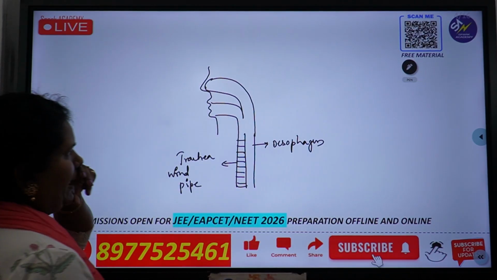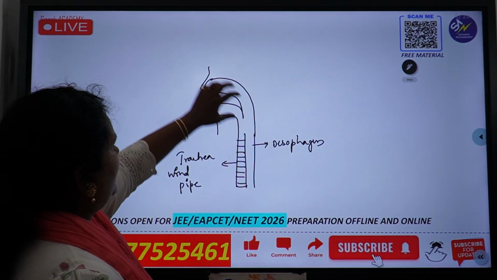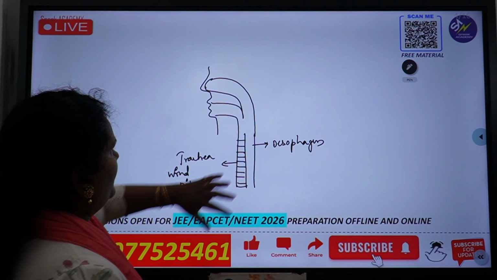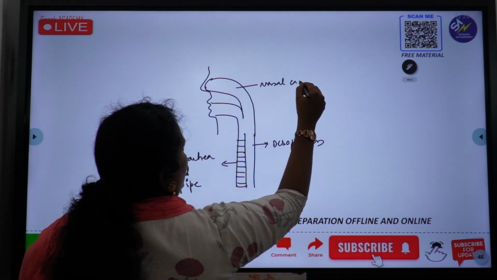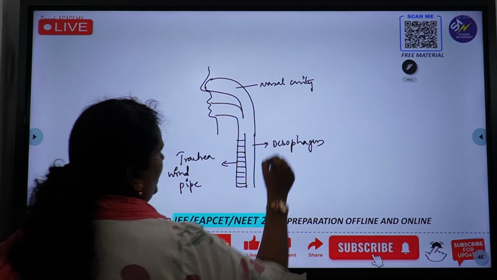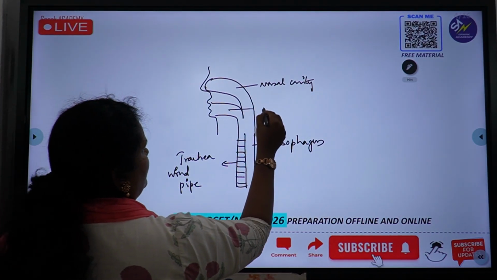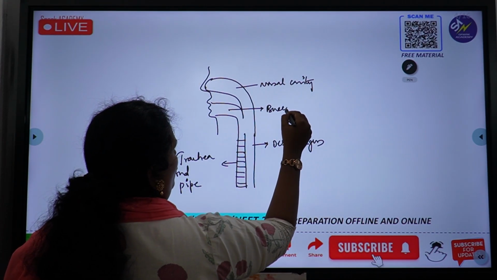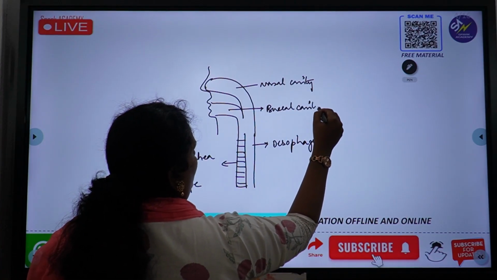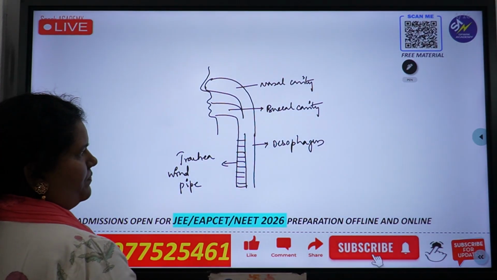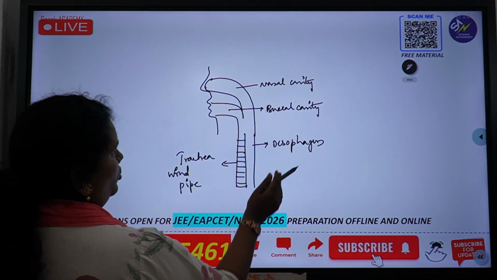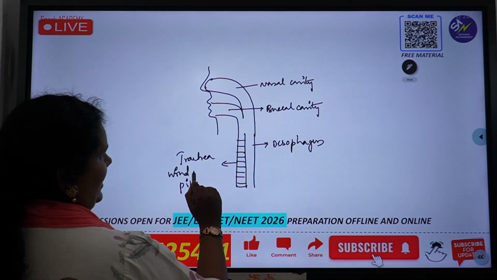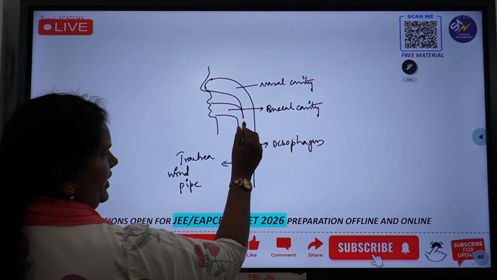Okay, so pharynx, then you can see the pharyngeal area. This is common. This is the nasal chamber or nasal cavity, which opens into the pharynx area, and this is the buccal cavity which opens into the pharynx area. Okay, then after this you can see there are two tubes here, esophagus and trachea. So this is a common chamber here.